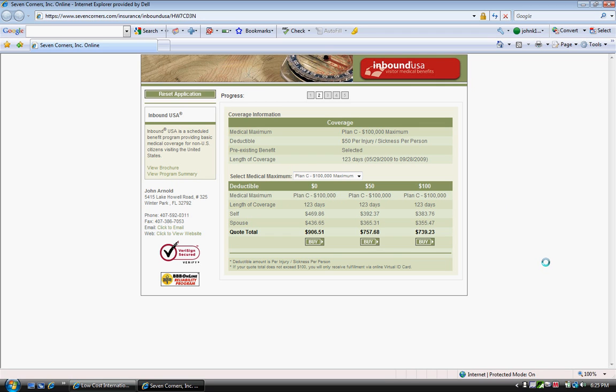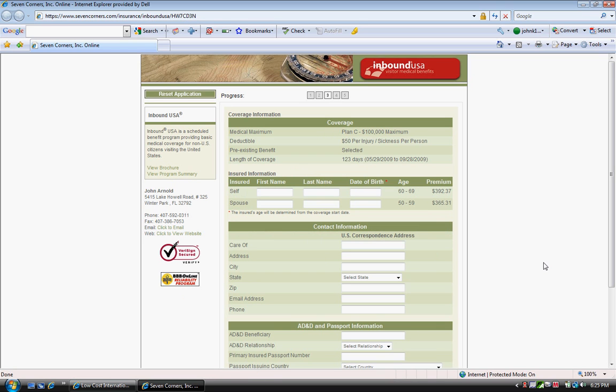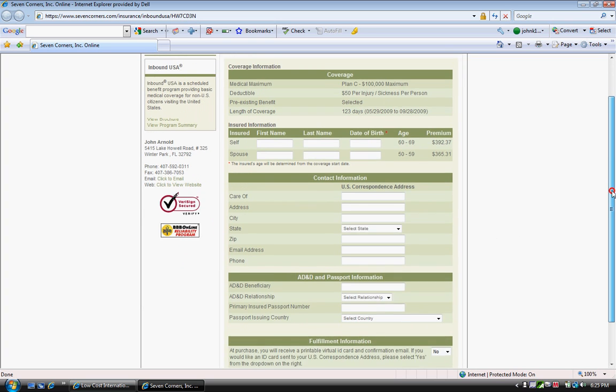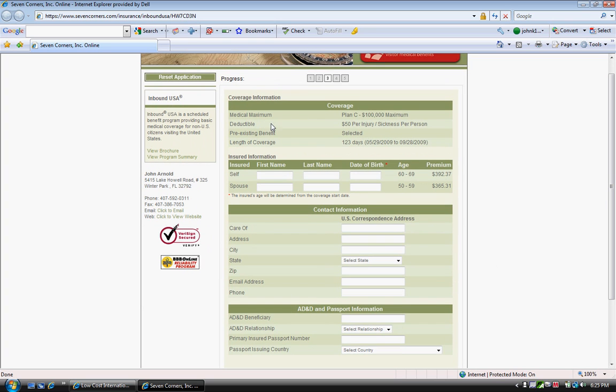The system will process. Here's the system to do the actual immediate application. Now, what you see here is the medical maximum plan, Plan C, $100,000 maximum. Deductible, $50,000 per injury, sickness per person. The pre-existing condition benefit was selected, and the length of coverage was 123 days.